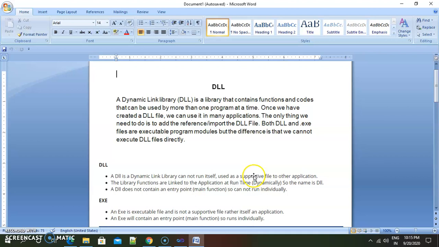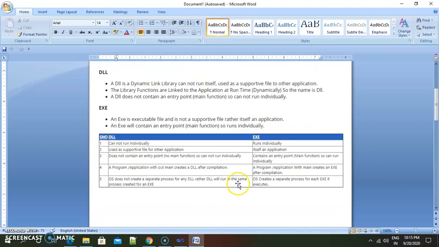So this is the use of DLL inside C#. We will see its implementation in the next video.